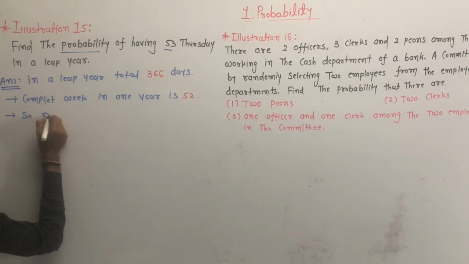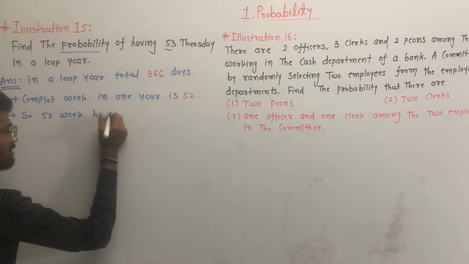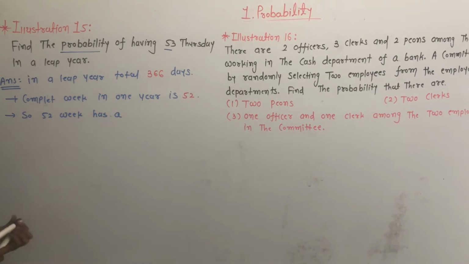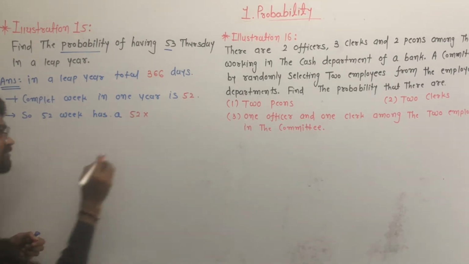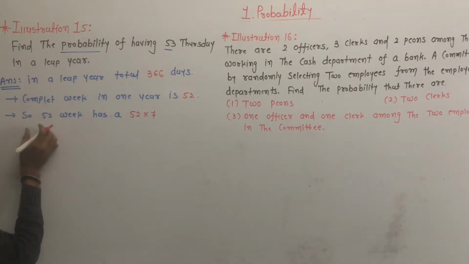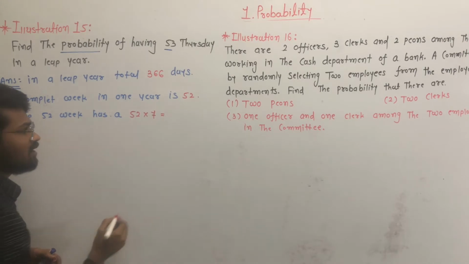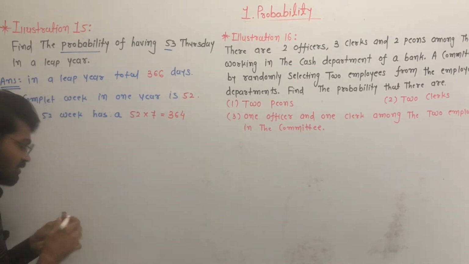Each week has 7 days, so 52 weeks have 52 multiplied by 7, which is 364 days.